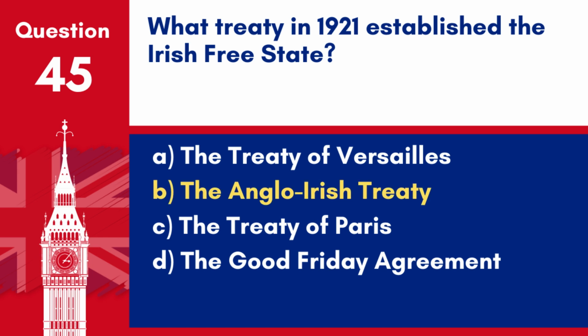Answer: B. The Anglo-Irish Treaty. The Anglo-Irish Treaty of 1921 established the Irish Free State, ending the Irish War of Independence and partitioning Ireland.